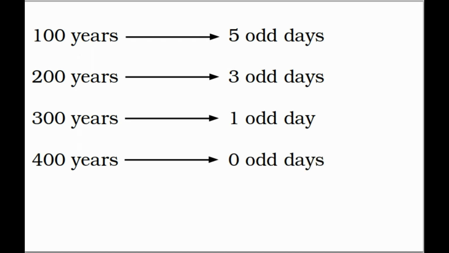So there are 5 odd days in 100 years, 3 odd days in 200 years, 1 odd day in 300 years, and 0 odd days among 400 years. This is the introduction of this topic. In the next lesson, we are going to discuss how to calculate the given date and how to say which day of the week it is. And that is one of the important lessons on this topic.